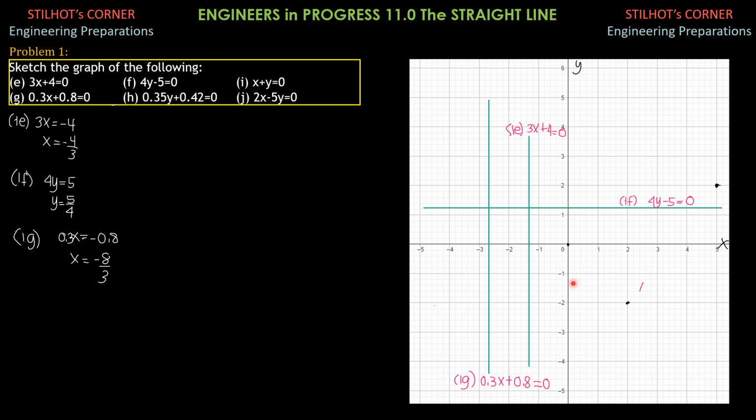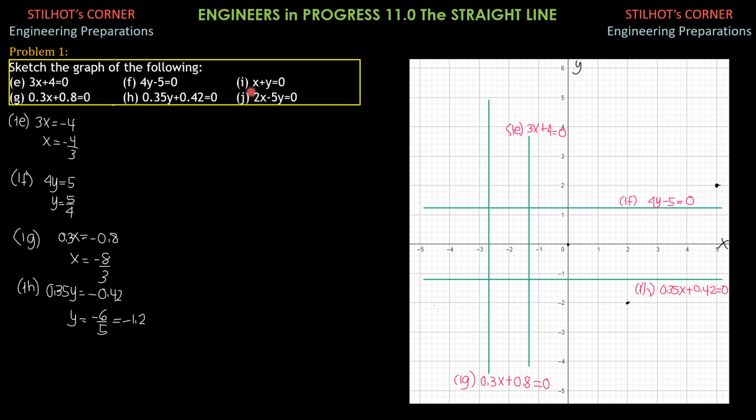So it is a horizontal line, negative 1.2 below the x-axis, so somewhere here. So that's y equals negative 1.2, a horizontal line 1.2 units below the x-axis, as shown here. So this is the graph of 1h, 0.35y plus 0.42 equals 0.